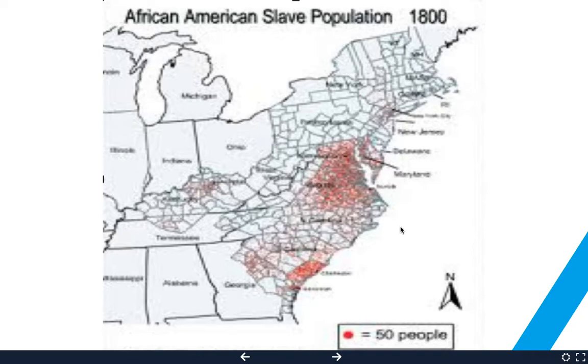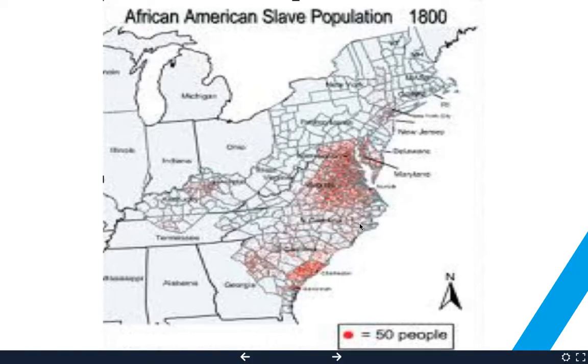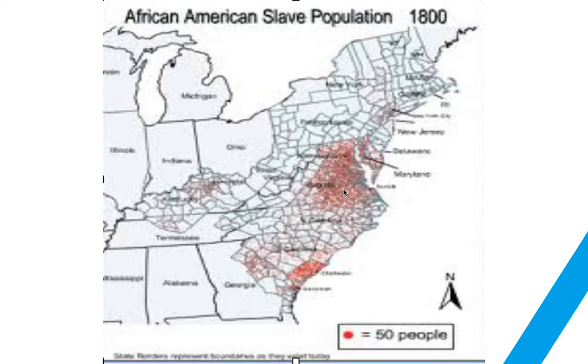So when ships would come to America, they couldn't get in through the Outer Banks. So they would end up going through Charleston or Savannah, not Richmond, excuse me, I'm sorry. You end up having a lot of ports up here, and so they could come right up here. And that means wherever you had ships being able to come, you could grow a lot of crops. So a lot of the slave population is going to be based around these port cities, or places where it's very easy to handle the soil, and it's not crazy hot.